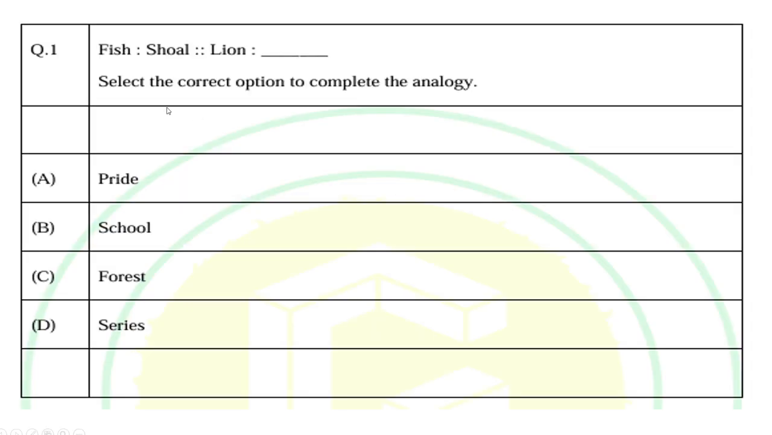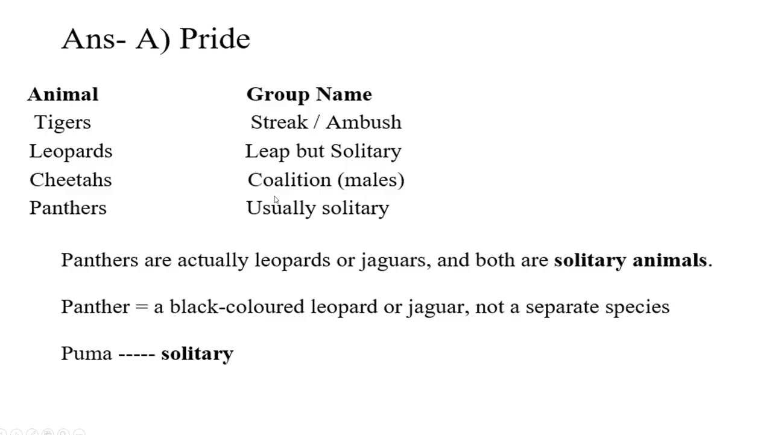First question is fish to shawl, lion to dash. Select the correct option to complete the analogy. Pride, school, forest, series. These are the options. A gang of lion is called pride. So option A, pride. Now if you see different animals like tigers, its group is called streak or ambush.